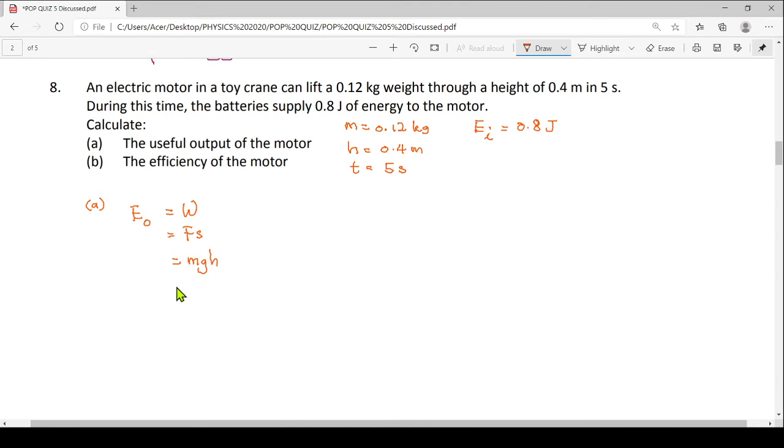Alright, so what is my mass? It's 0.12, gravity is 10, and the height is 0.4. Calculate it, and you should be able to get 0.48 joule. So this is the useful energy, our output. Try to understand how we worked the problem out.